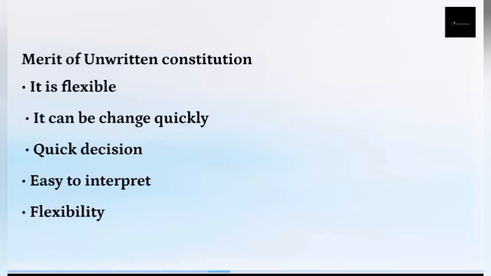Now we'll go to the merits of the unwritten constitution. What are the merits? It's very flexible because it's not written down in a single document. You can easily amend it, so it can easily be changed. Laws can easily be made because it's based on judicial precedent and custom. Maybe the custom is not suitable for the present time; they can just change it anytime. So it can be changed quickly.